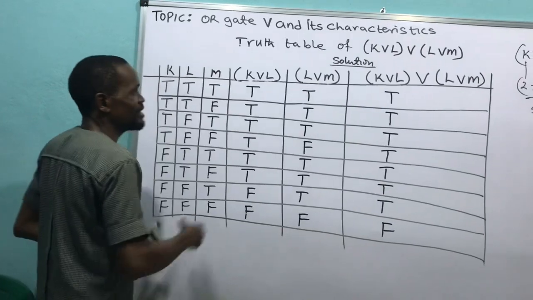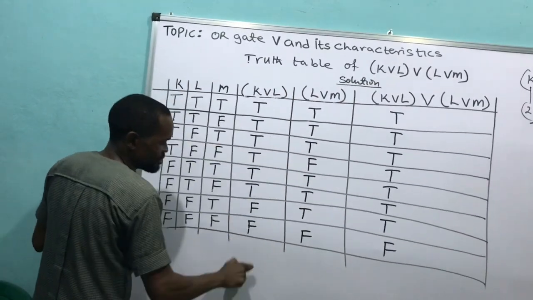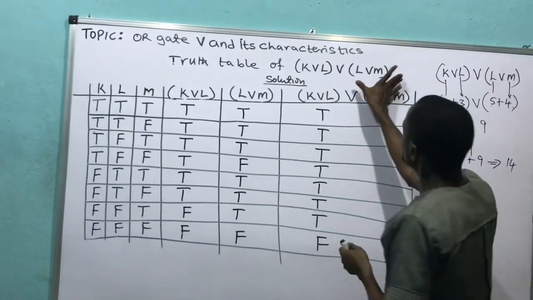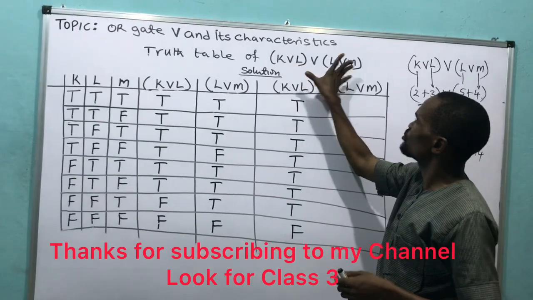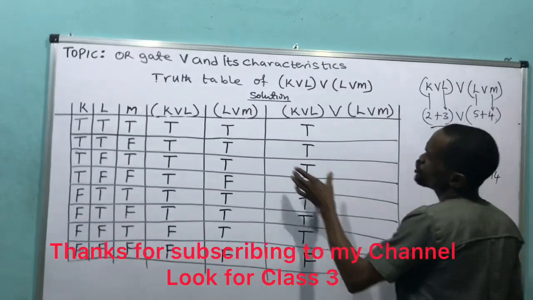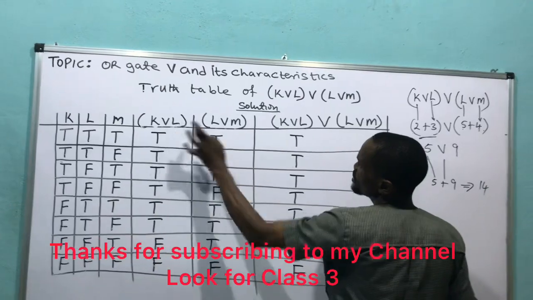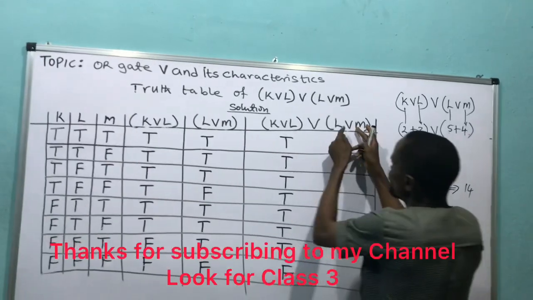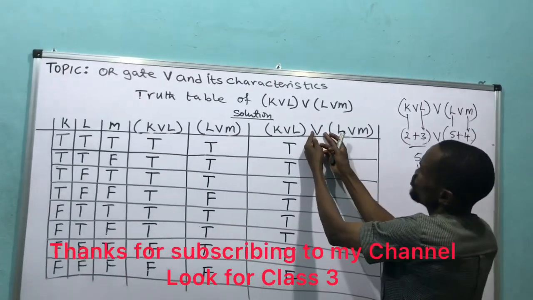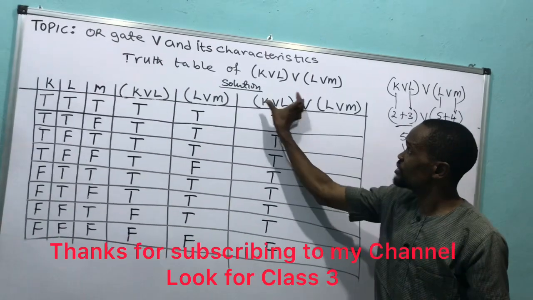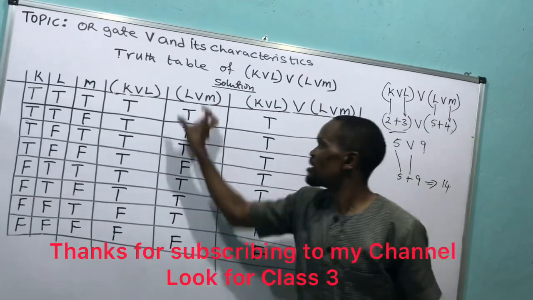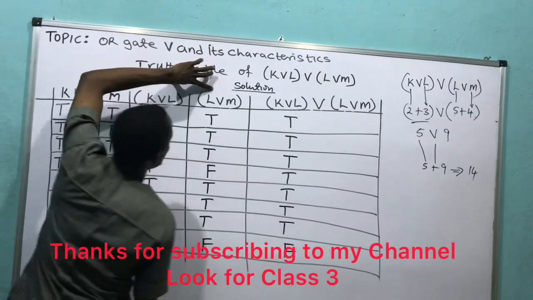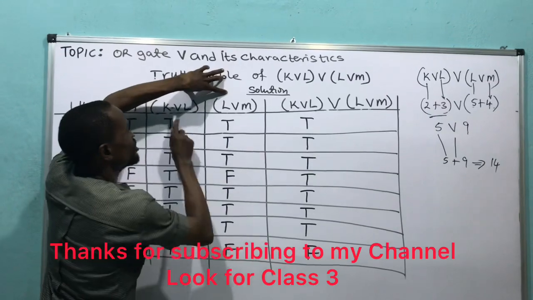Then now after that, this one has been done. Look at its statement. This one has been judged. Look at its statement. The final judge: this file will be presented to this one, and this file will be presented to this one. It will judge the two files. So what is it judging now? It's judging these two, this and this. And look at it now. This, and who is this? Look at it here. And who is this? Look at it here. So who is judging? Look at who is judging now. Are you following now? Who is this? Look at it here. And who is judging now? This and this. Look at it here. Then what am I going to do? I'll hold my hand like this. Have you seen it? This one is judging this and this.